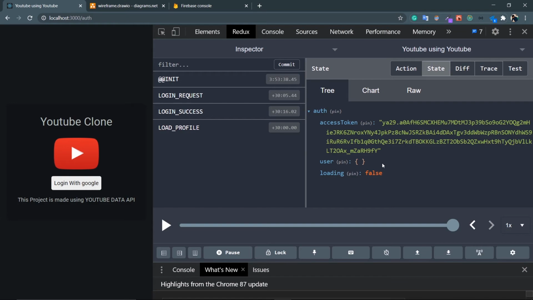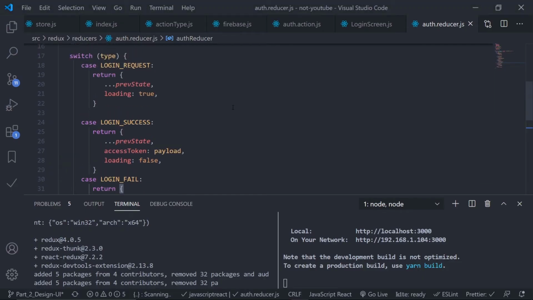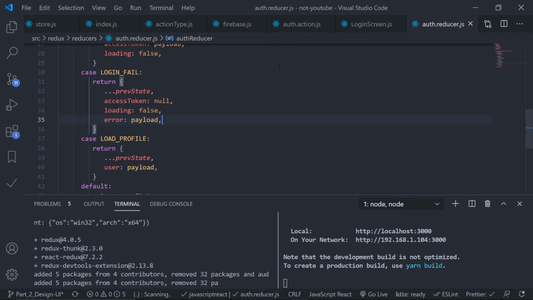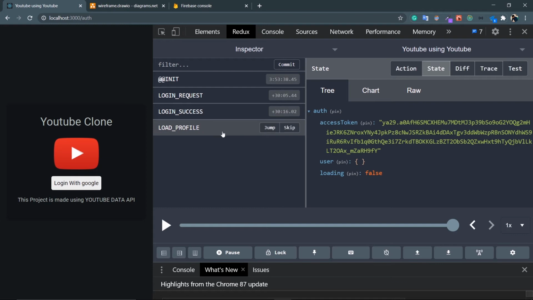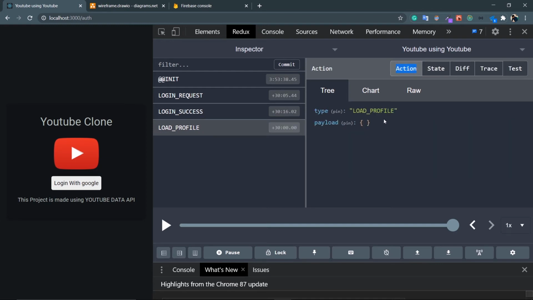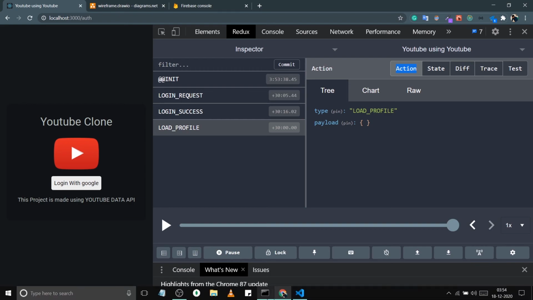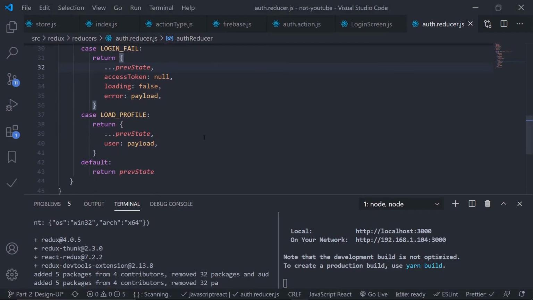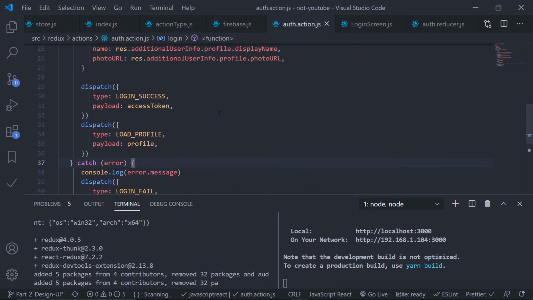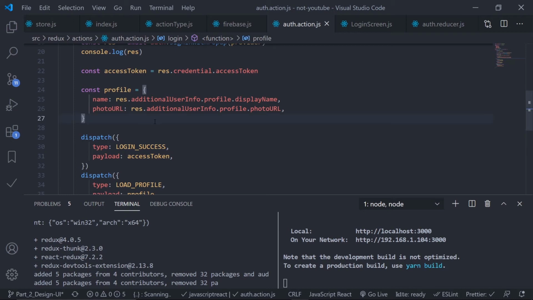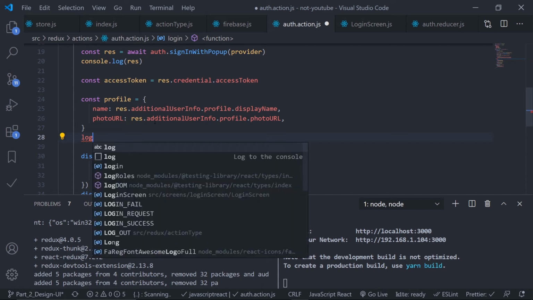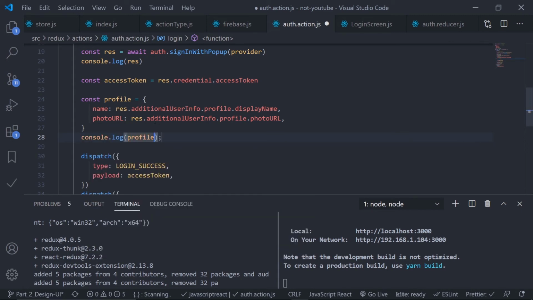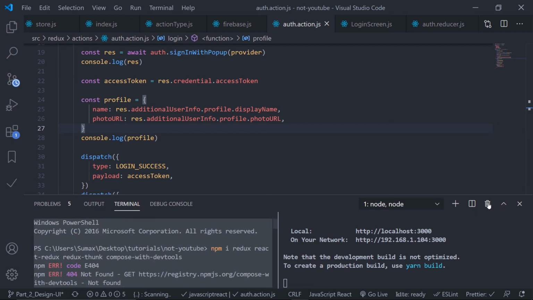And why the user is null? Let's see. In my reducer, load profile, user is the payload, and let's click on the action, load profile. I'm not getting the payload. Why? Load profile, I'm getting the payload, I'm not firing the payload. Auth.action, I'm actually firing the payload, but what about the profile? Looks like the profile is not created. So profile, just log this out.